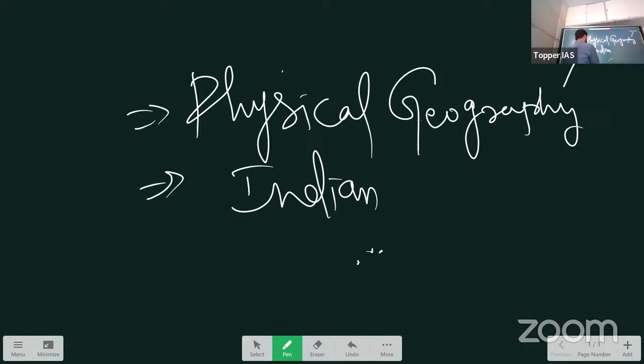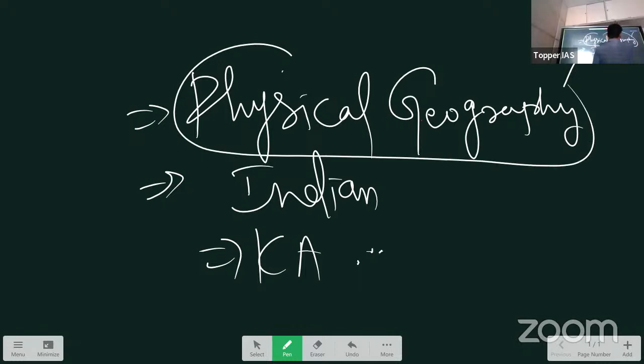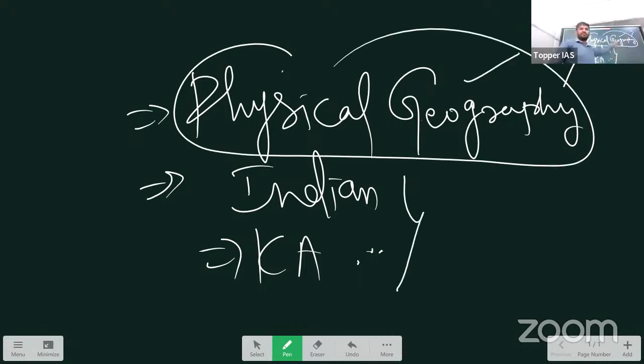Then we study Karnataka. So at least this should be thorough for you because these are mainly facts. For this, it might take time for you to understand. So I will be focusing more on this area, right? And here, I will guide you on how to study because in limited time, I cannot explain everything. So I'll be focusing where I can be helpful in these 4 hours. Okay? Because many people find it difficult here.